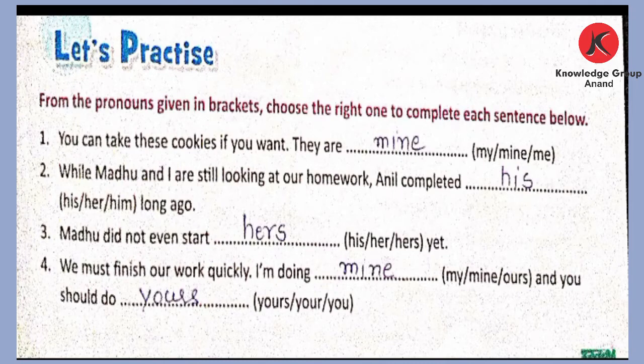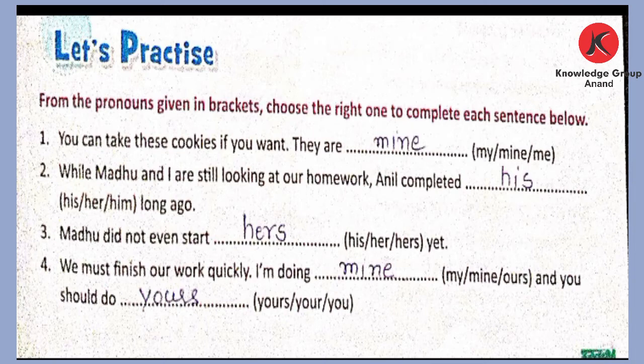Dear students, now after learning the possessive pronoun and interrogative pronouns, let's go through the exercise about possessive pronoun on page number 43. From the pronouns given in brackets, choose the right one to complete each sentence below.